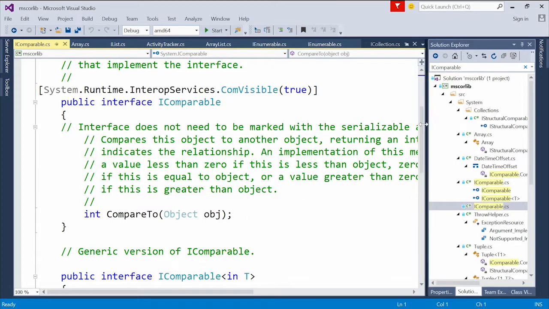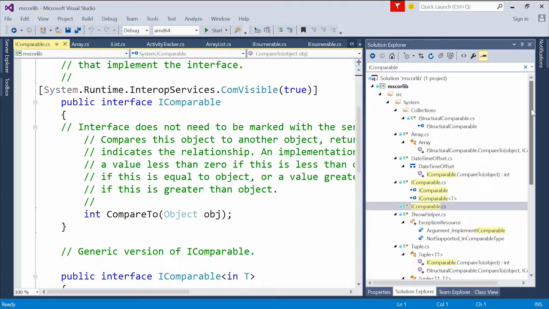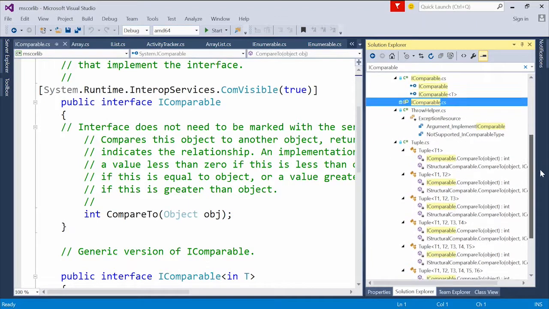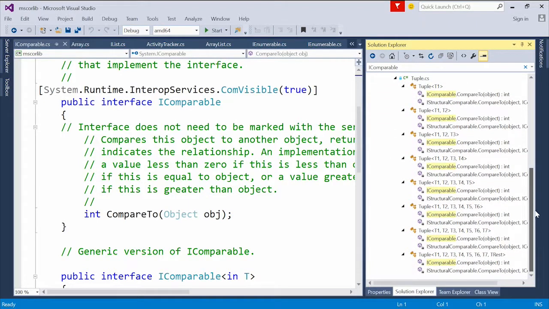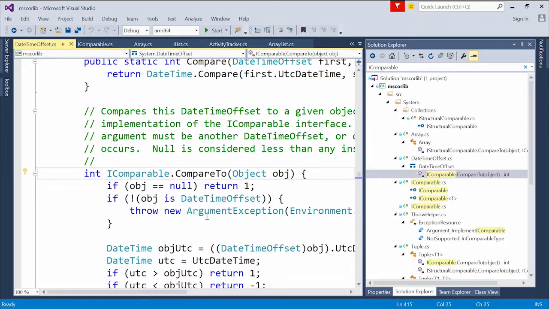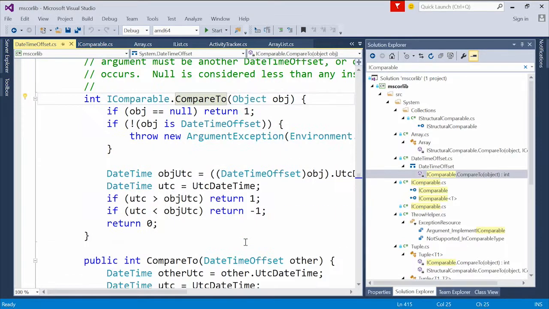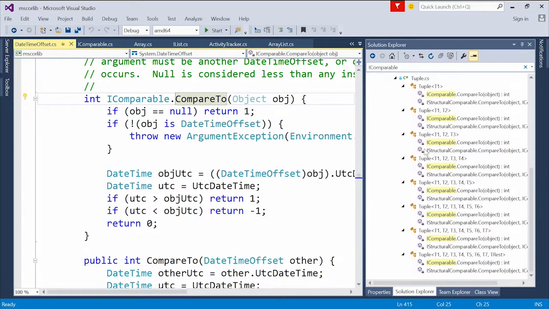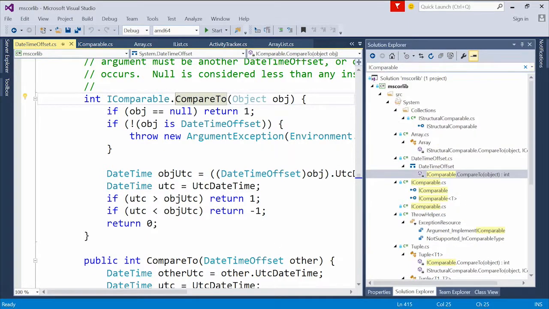Now if you look at Solution Explorer here, you can see that there are a large number of different types that implement this interface. I've even closed up some of the ones under a couple of the other areas. DateTimeOffset, for instance, I can compare to. And I can see, what time zone am I in, how far from UTC am I, and that will determine which one's greater or less than. I can look at the string class, which would implement IComparable.